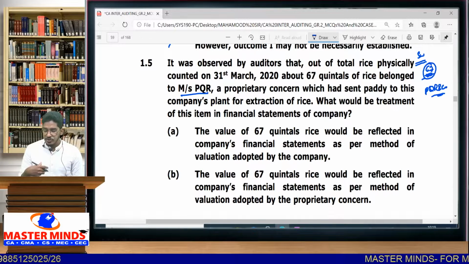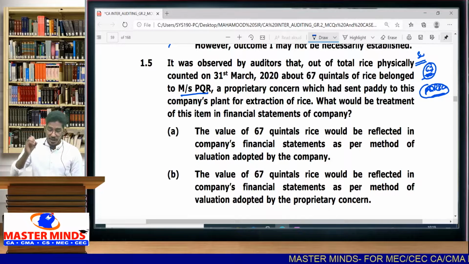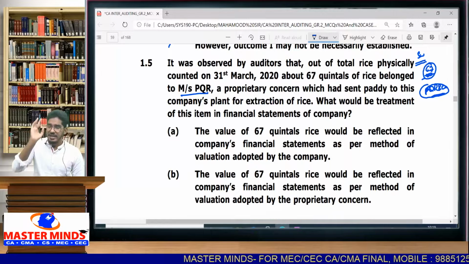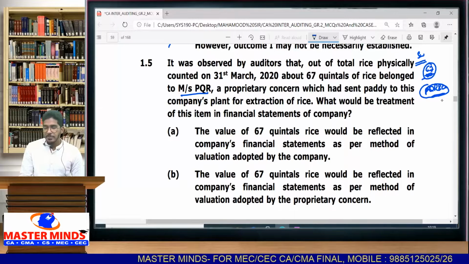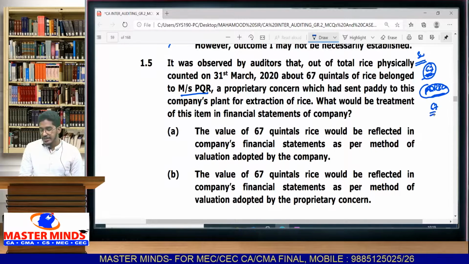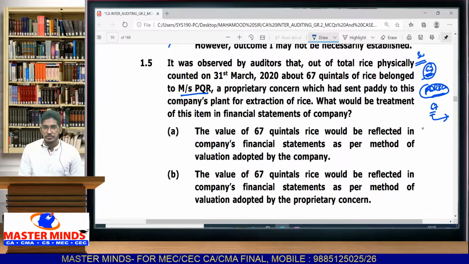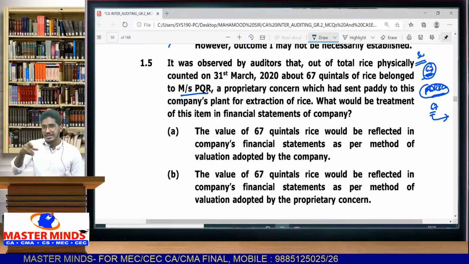But why are they lying with you? Because this proprietary concern PQR and Co have sent paddy to you, out of that you have extracted the rice, and you have to send it back to PQR. But as on the balance sheet date, that is still lying with you.